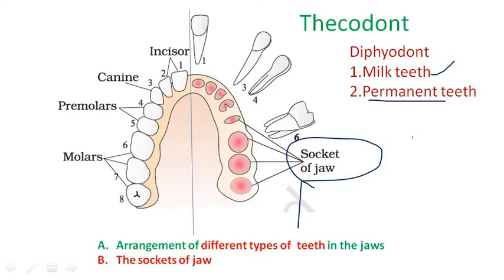Next, come to the number of teeth present in human beings. An adult human has 32 teeth. Generally, these are incisors, canines, premolars and molars.